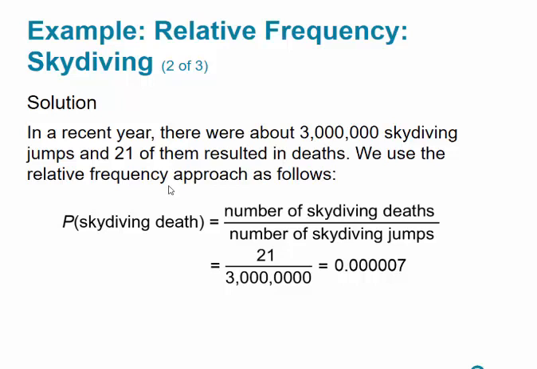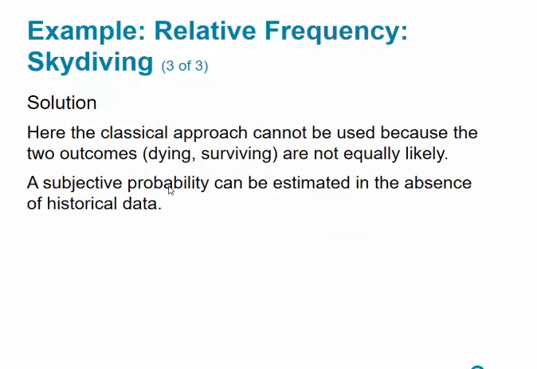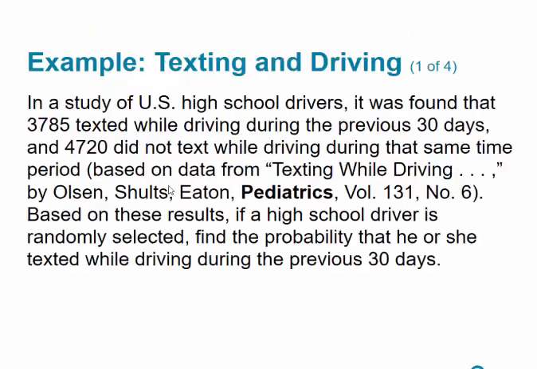So the probability of skydiving death is equal to the number of skydiving deaths divided by the total number of skydiving jumps, which is 21 over 3 million. And you can see that that's a very small value. So the classical approach cannot be used because the two outcomes, dying or surviving, are not equally likely. A subjective probability can be estimated in the absence of historical data.